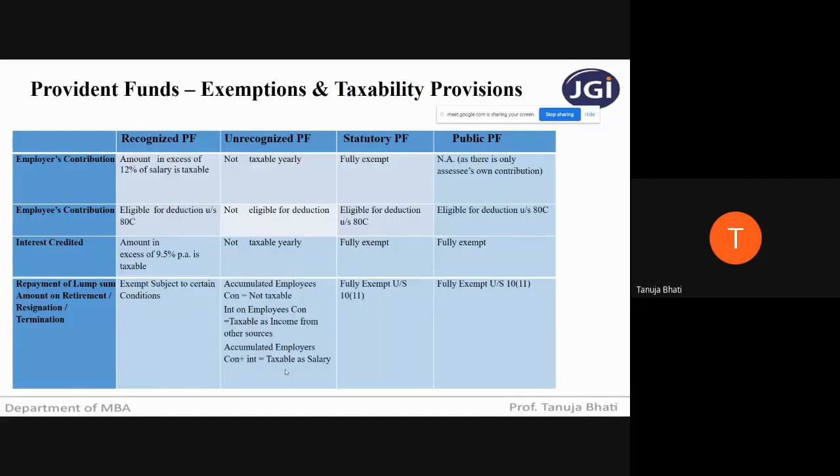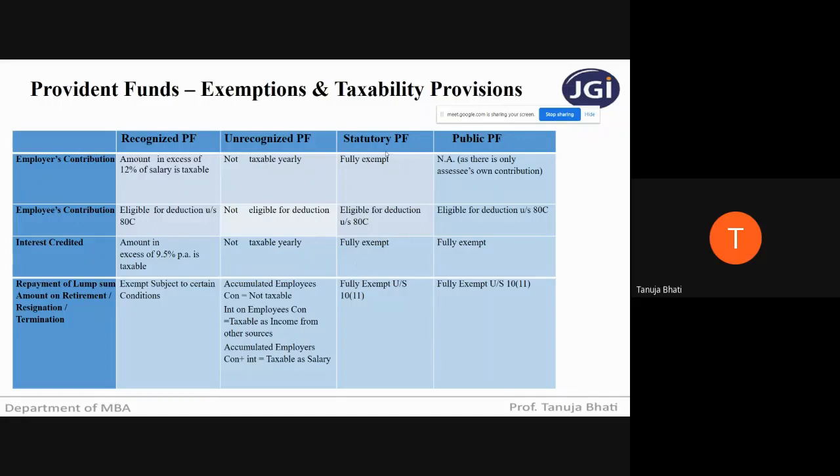First, my own contribution will not be taxable. The interest on my contribution will be taxable as income from other sources, and the employer's contribution and interest will be taxable as salary if it is unrecognized. Because it is unrecognized, since it is not covered under any Provident Fund Act and not recognized by the Commissioner of Income Tax, there is this taxability on retirement.